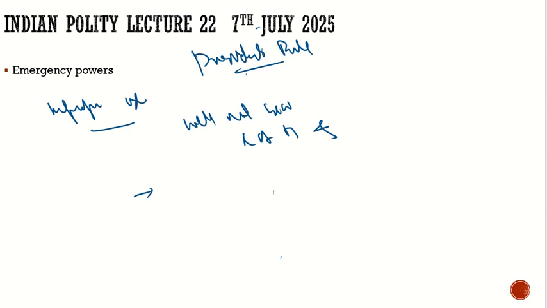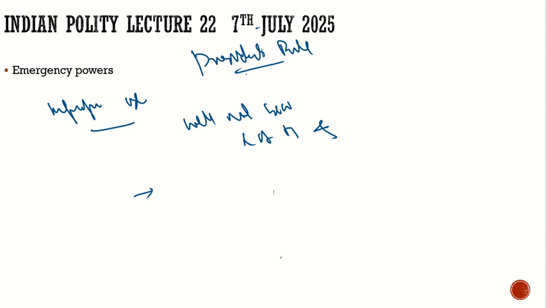Second, if there are corruption charges against a minister and you are imposing the president's rule, then it is improper use. And also, if you are imposing the president's rule for the change of a government in a particular state, then it is improper use of the president's rule.